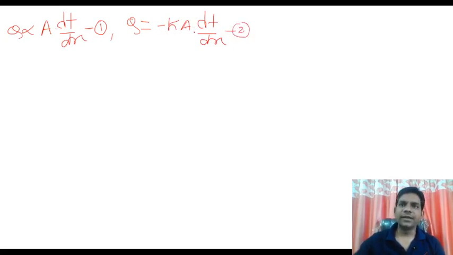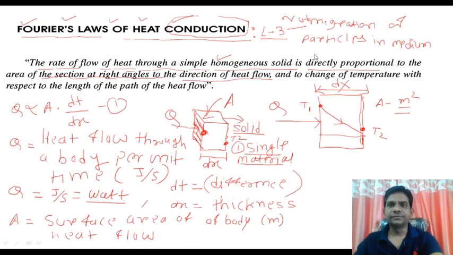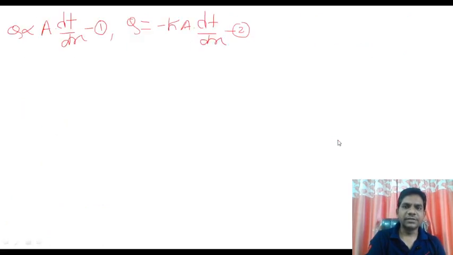So why use the minus sign? If you observe in this figure, this diagram, okay, we have to write down the minus sign there. Q is equal to minus KA dT by dx. So why is there a minus sign? Look at this, okay, I'll explain. I draw this figure here also, boys, for your better understanding.